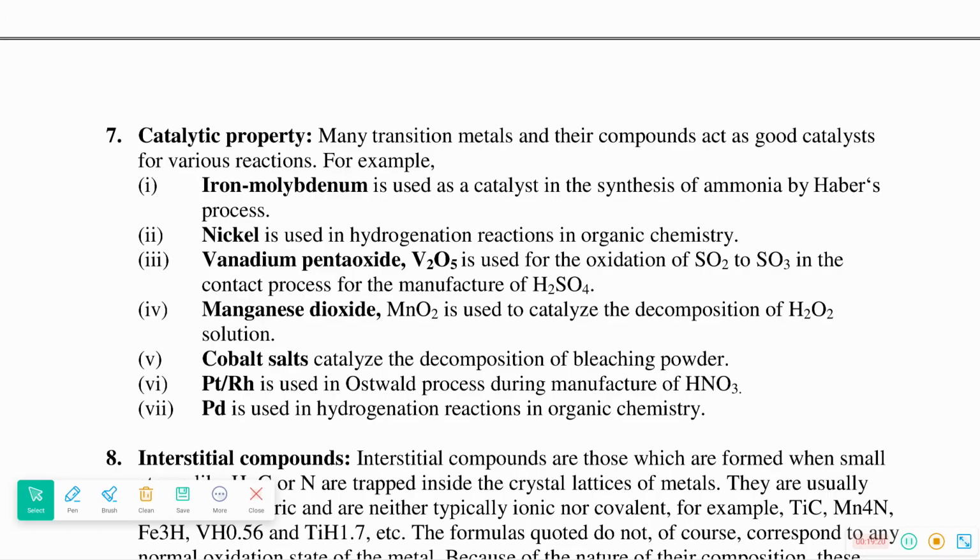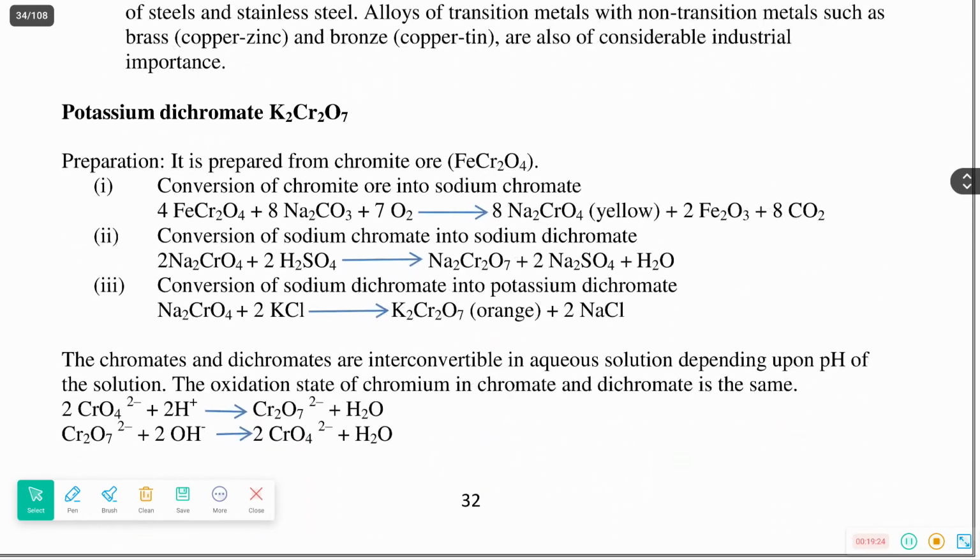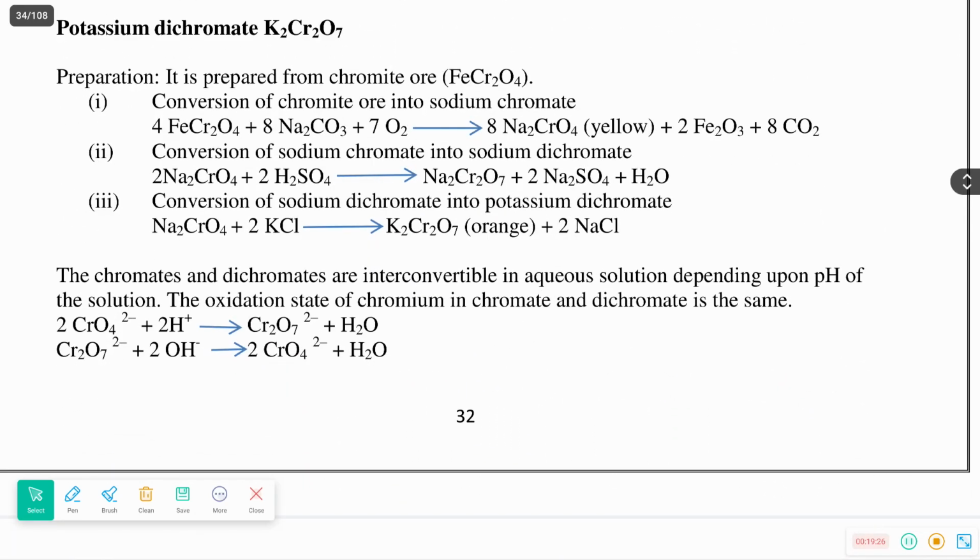Then catalytic properties and interstitial compounds, alloy formation, that we already discussed. Next, two compounds of d block elements, potassium dichromate and KMnO4. What is the formula of potassium dichromate? It is K2Cr2O7. Very important, preparation and their properties. First, the method of preparation of K2Cr2O7.